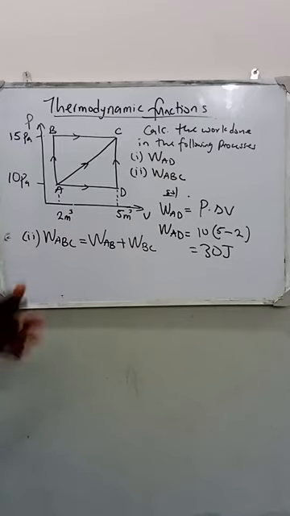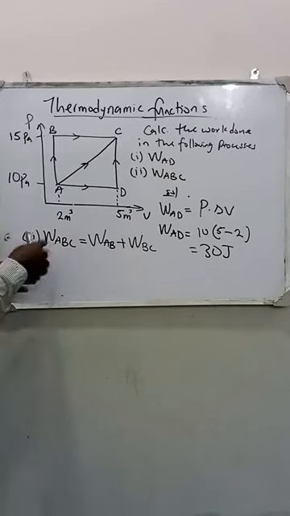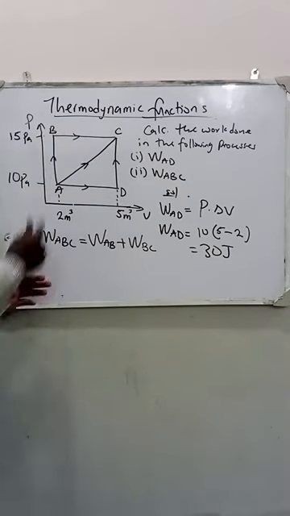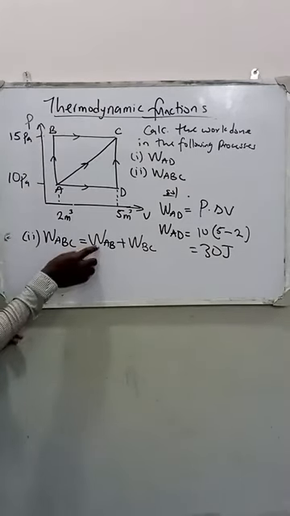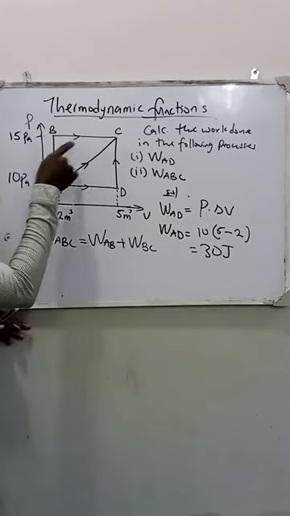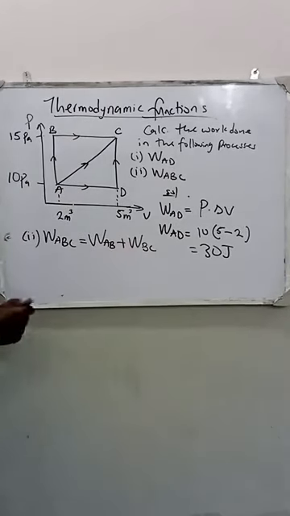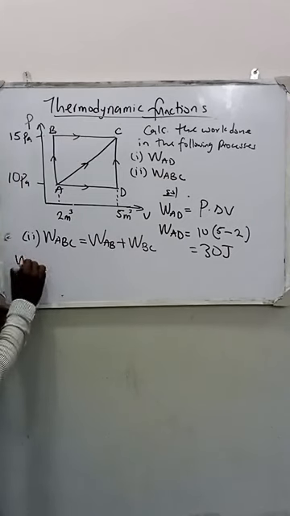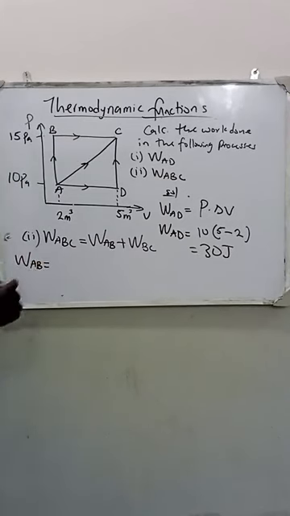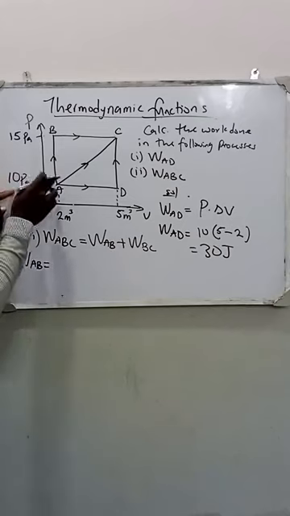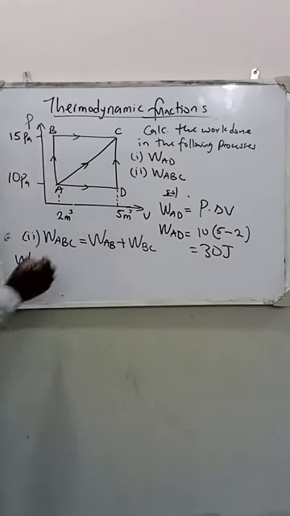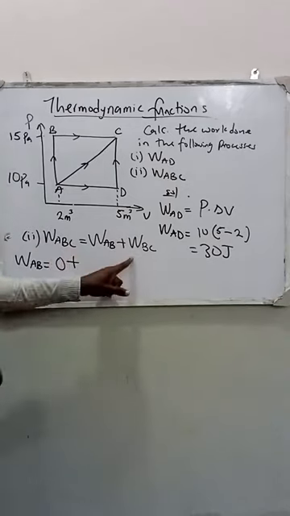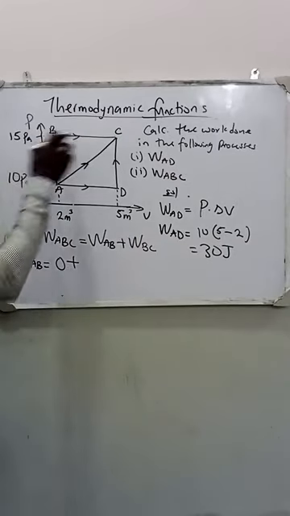Rather, we just want to calculate the work done in moving along path A, B, and C, which can be gotten by movements from A to B plus movements from B to C. Our movements from A to B, don't forget PdV. This should give us pressure times change in volume at constant volume. Our work done is 0 at constant volume. Plus movements from B to C.